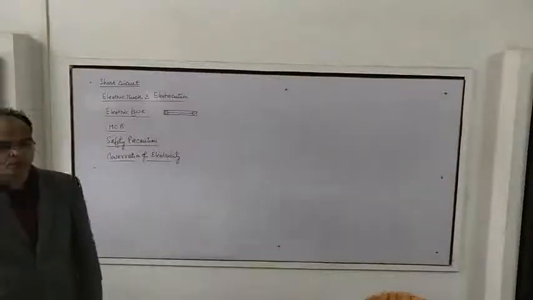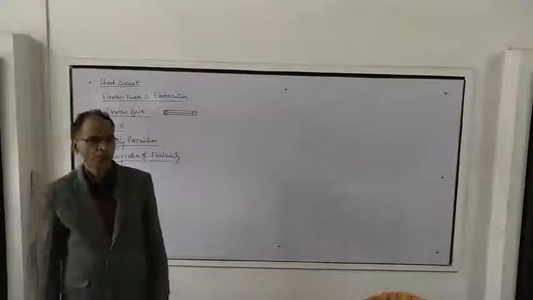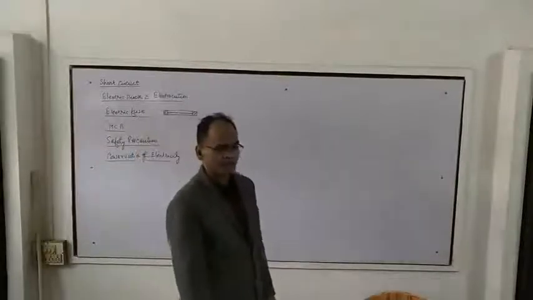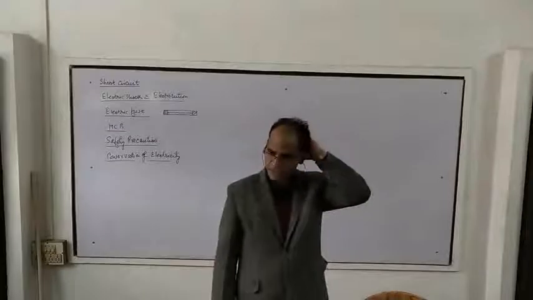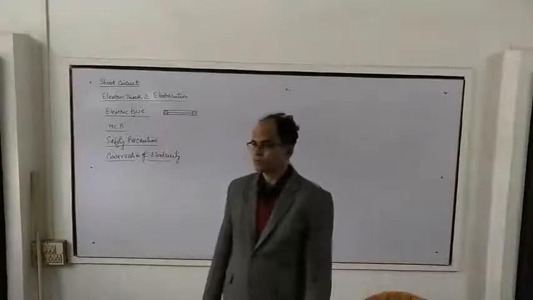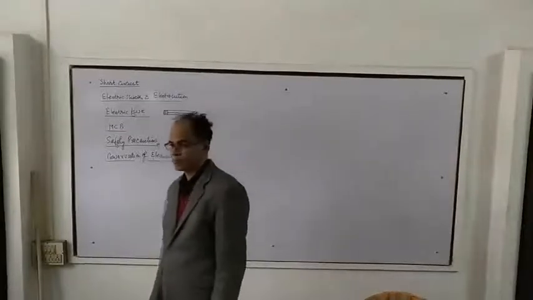First topic of today's discussion is short circuit. You know that two wires are required to flow current in an electrical circuit. These two wires are live and neutral.